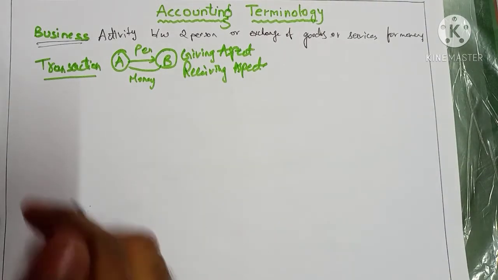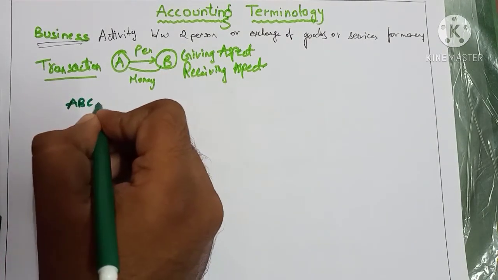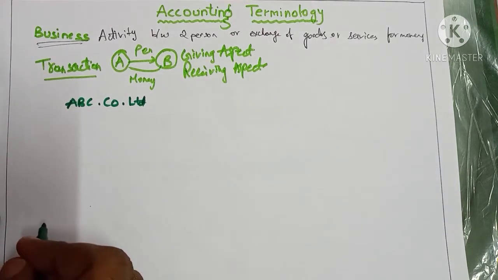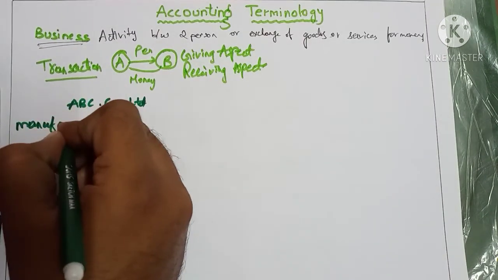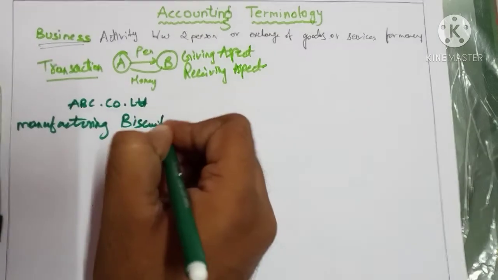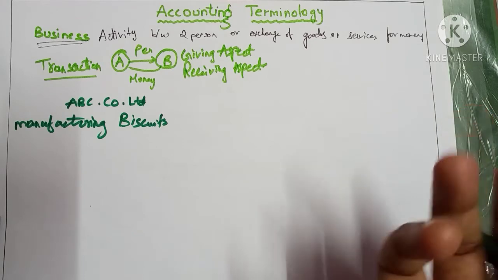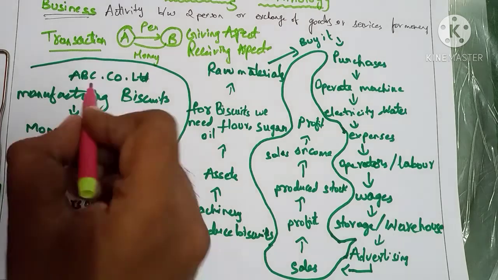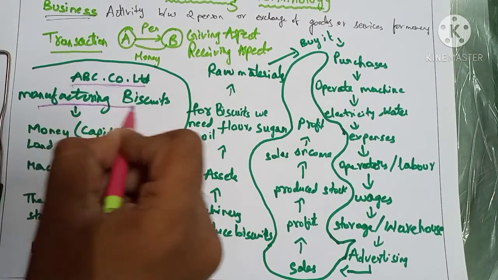Let us take an example. ABC dot co limited. ABC dot co limited is a company which is manufacturing biscuits. Everyone likes to eat biscuits. Mine favorite is Parle G. Let us take an example. ABC is a company that is dealing in manufacture of biscuits.